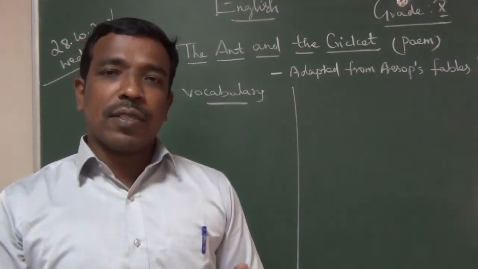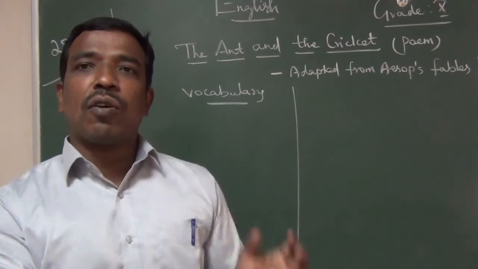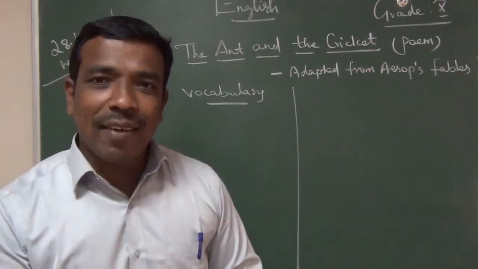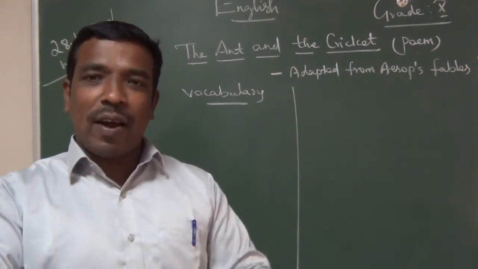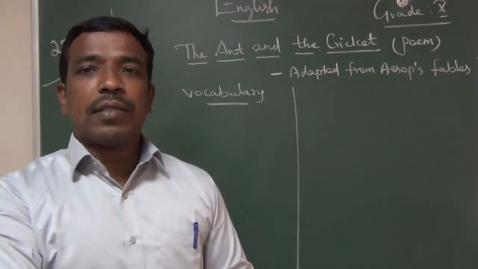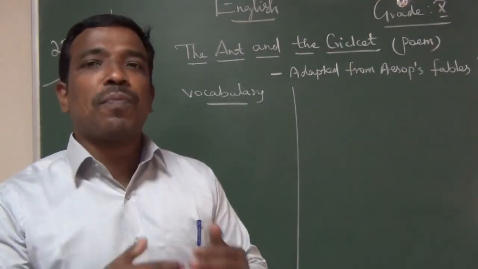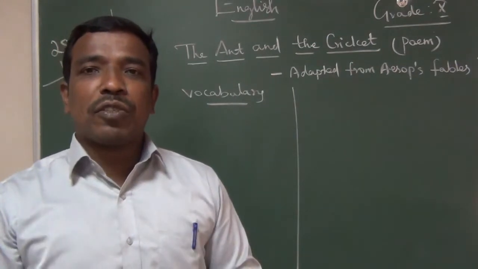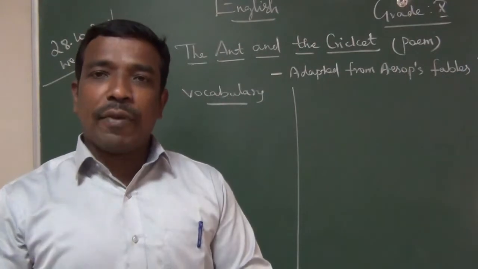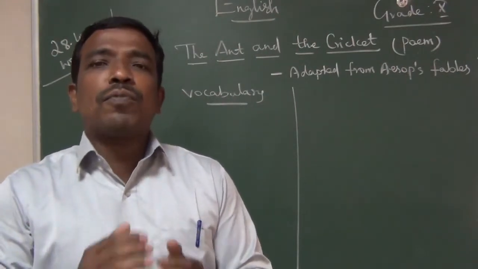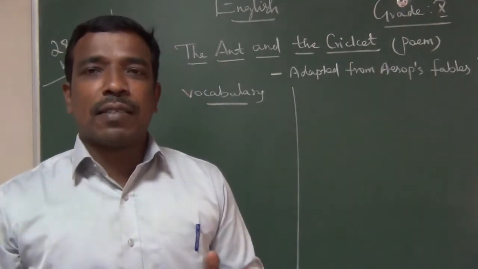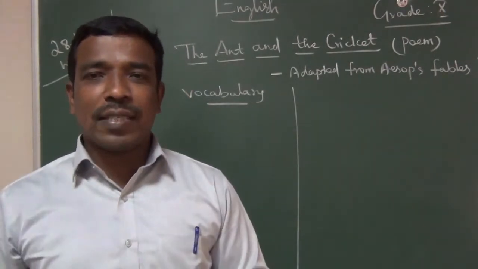So here some students are like the ant, always concentrating on their goal. But some students are like the cricket in this lesson. Cricket means some students are always postponing their work. For example, for 2 hours of study, they may think, okay, tomorrow we will see, or the previous day of the exam we will study, like that, postponing their work. So those people are called the cricket. So there are two kinds of students, one is the ant and another one is the cricket.